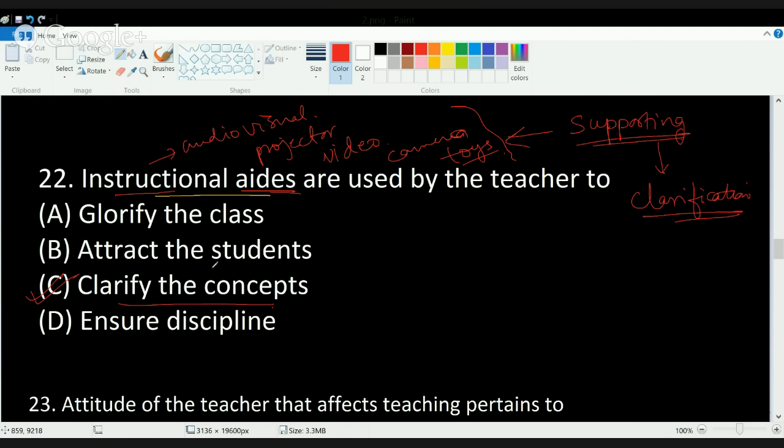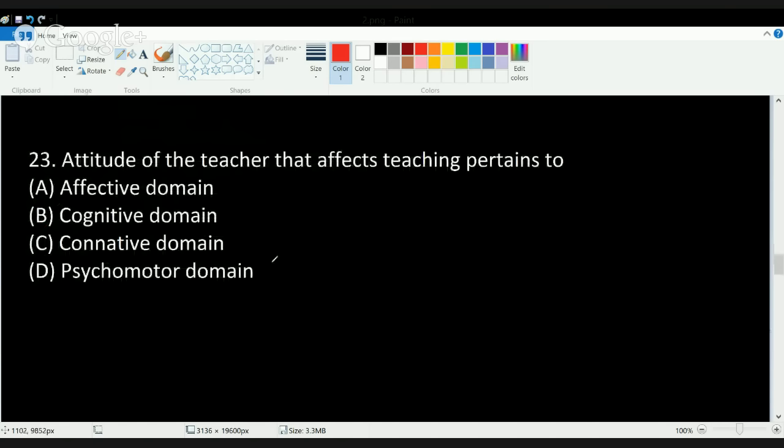Now, some of the students can say a teacher is using it just to attract the students to the class or to make the class much more glorified. But that's not the correct reason why you are using instructional aids. The main purpose behind using any instructional aid is to clarify the concept or to develop a better understanding of the students towards that concept. The next question is, attitude of the teacher that affects teaching pertains to.